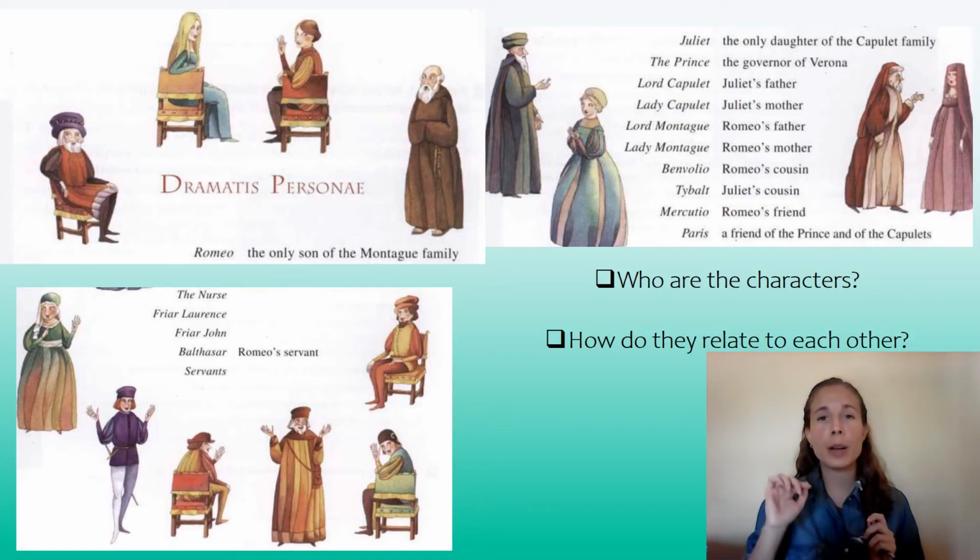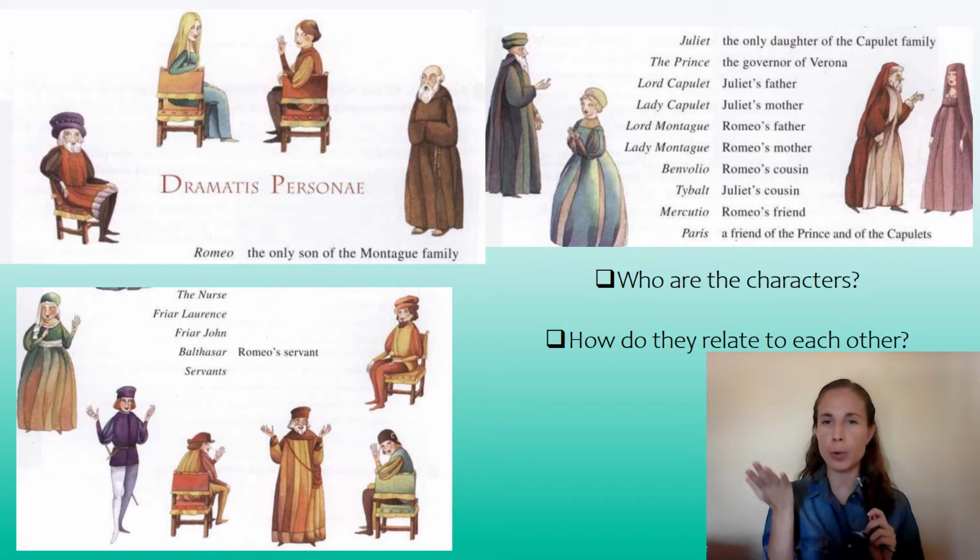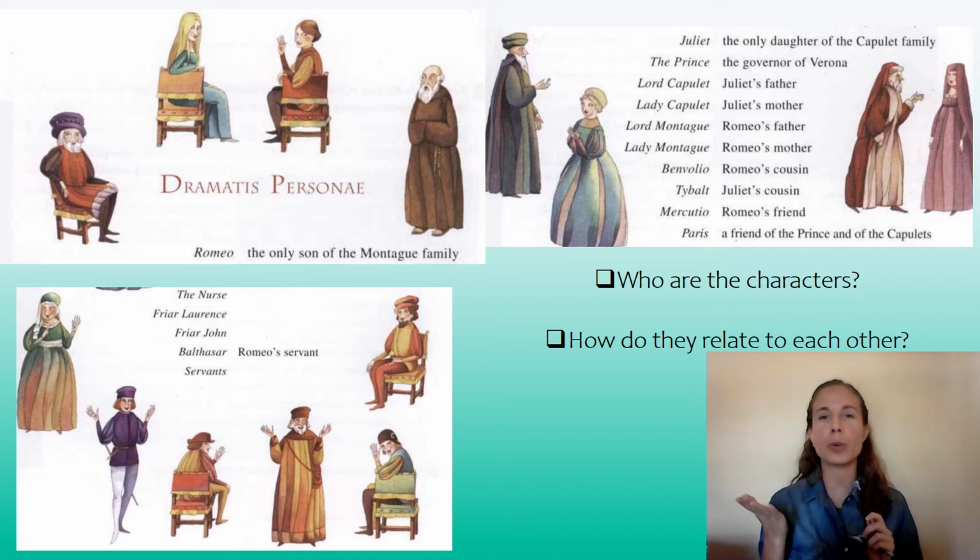Here you have pictures of the characters in this story. You can make a character map in your binder to help you, okay? We have two main characters, the most important ones. They are in the title of our story, and those are Romeo and Juliet. They belong to different families, the Montagues and the Capulets, who hate each other, okay?